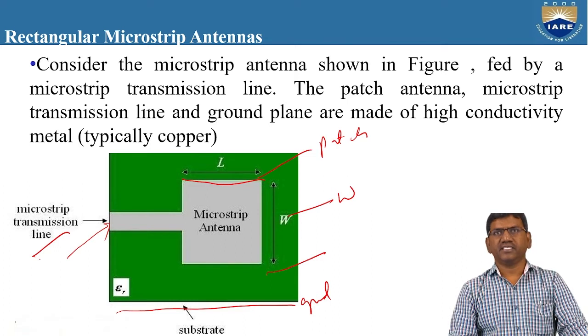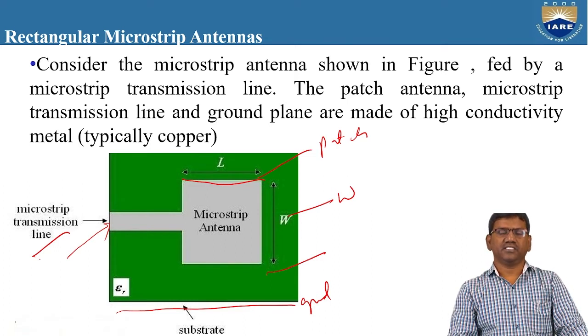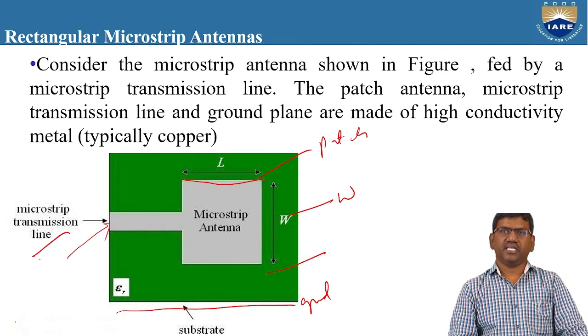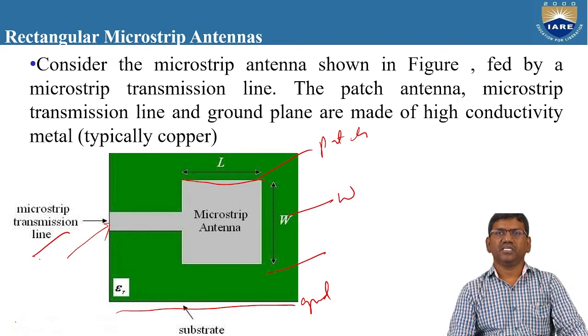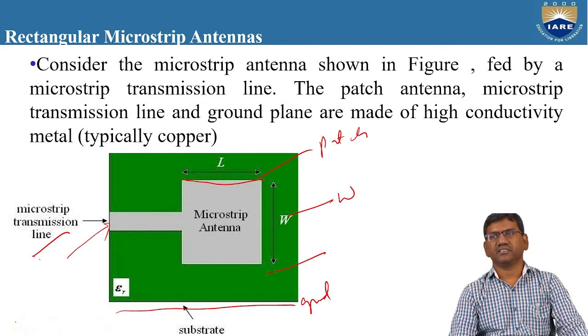So whenever we are designing the microstrip antenna, see that the impedance matching is taking place between the patch and the transmission line. That means the impedance of the transmission line must match the impedance of the patch antenna. Right? So then only the radiation efficiency can be increased.